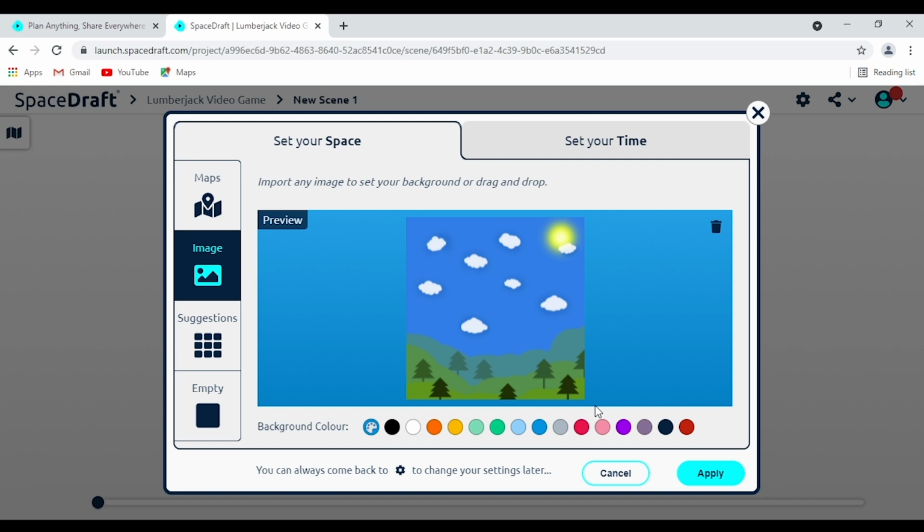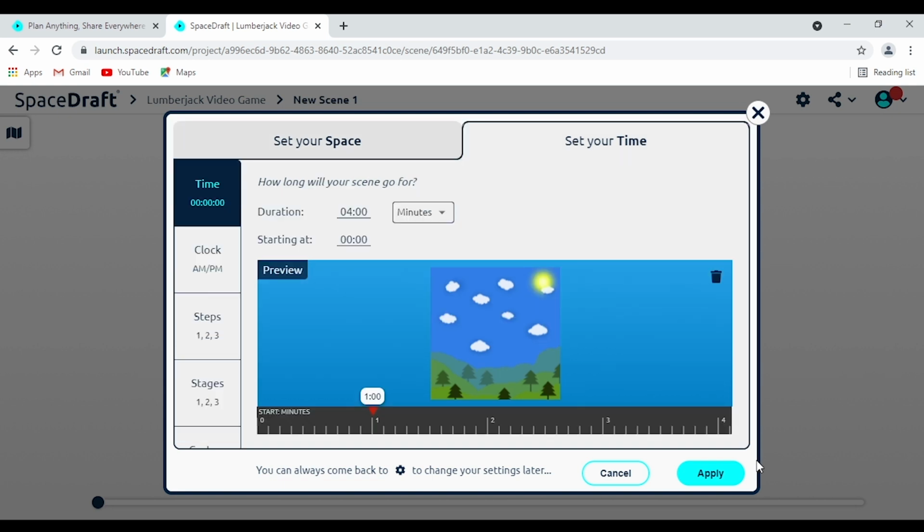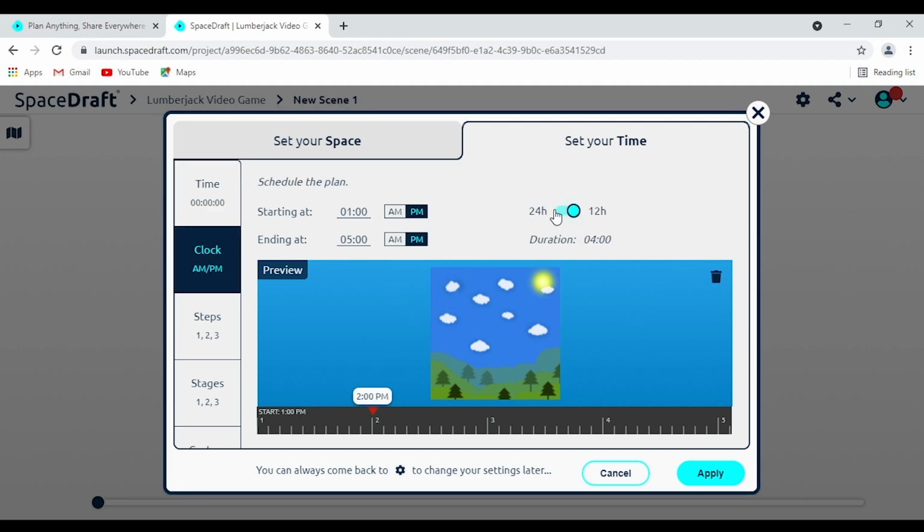From here, let's set the time. So in order to bring our world to life, we've set up our space, but now we need to set the time for this world. So maybe you're creating a space draft for a picnic plan that you have with a friend, and you need to be there for exactly 30 minutes. And then after that, you need to go to the movies or something. So you can do that here. You can set your time to be in minutes, hours, seconds, whatever you'd like. Or you could set it to be in a more standard 12 or 24-hour clock, totally up to you.